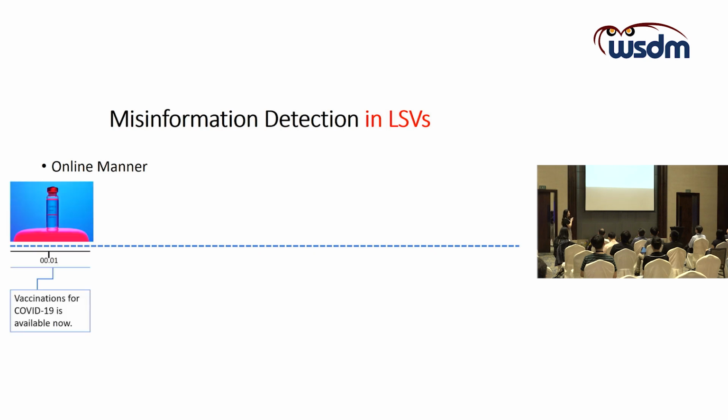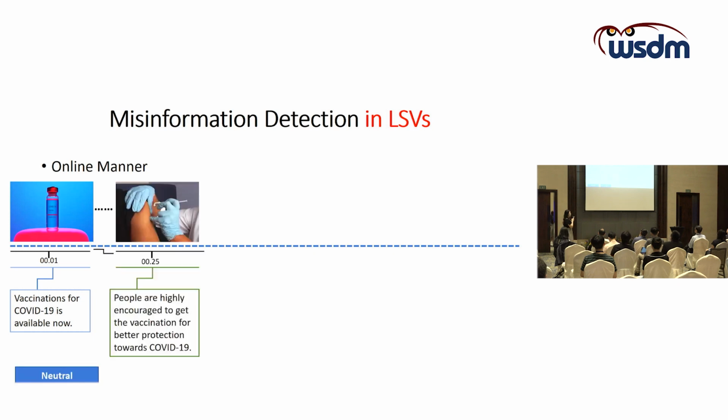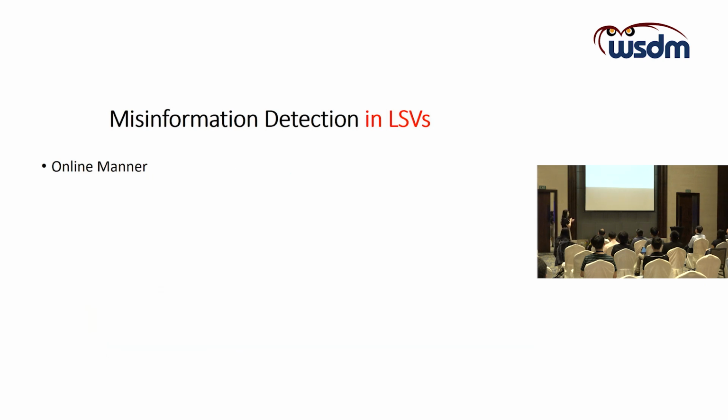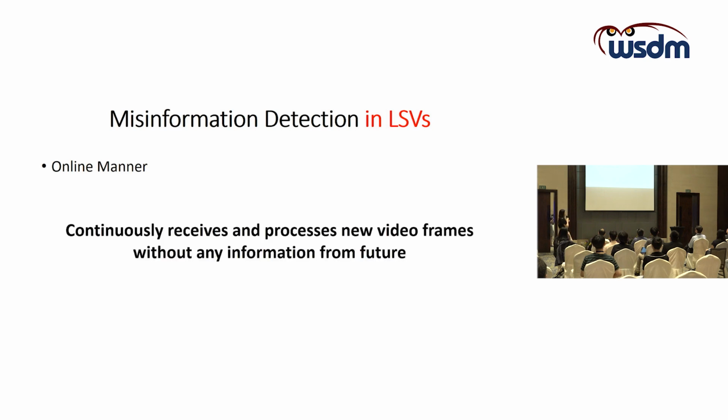Instead of receiving the whole video, the model will only receive the video frame by frame. Maybe the first few frames are neutral, but suddenly it comes to a second where the video is spreading some misinformation. So in conclusion, misinformation detection in live streaming video should be done in an online manner, where the system will receive and process new video frames without any information from the future.